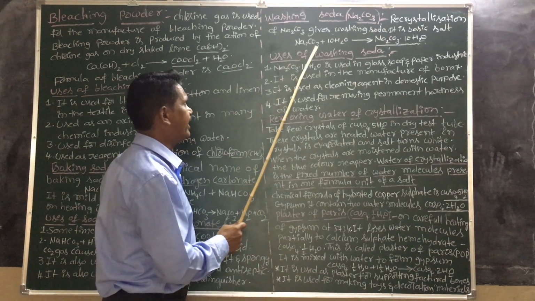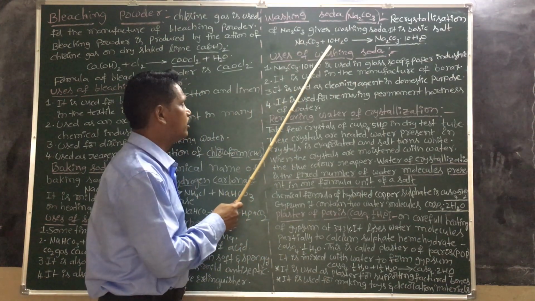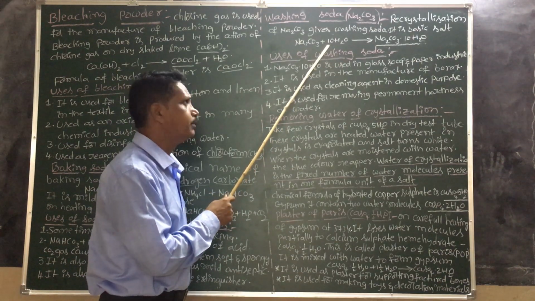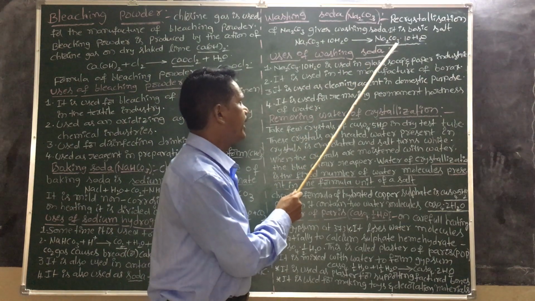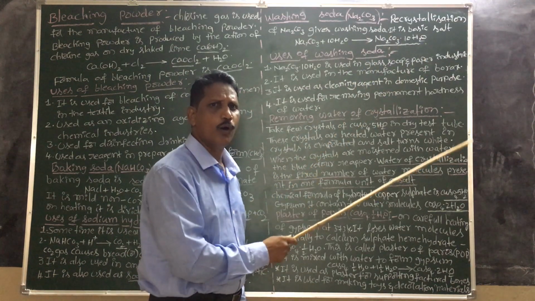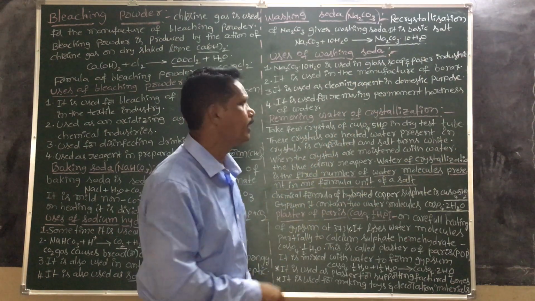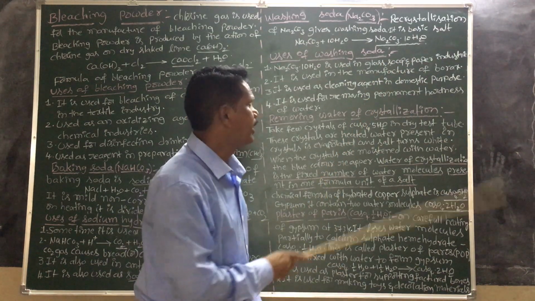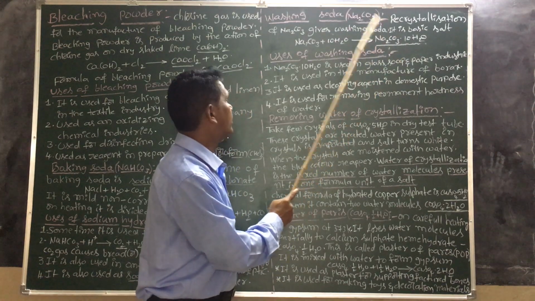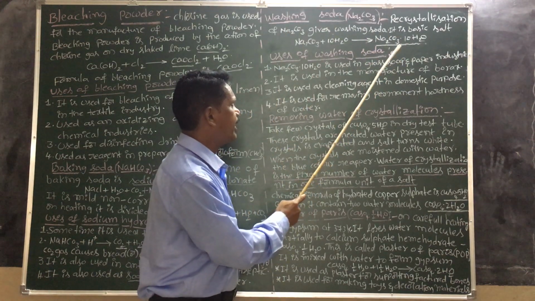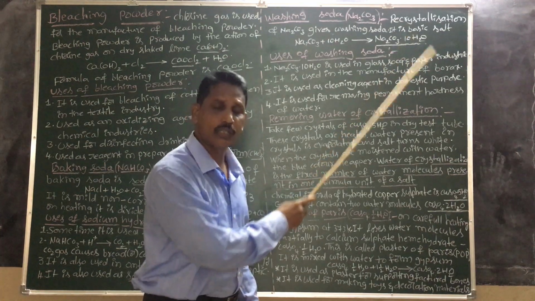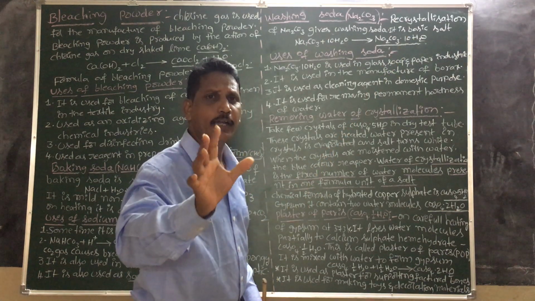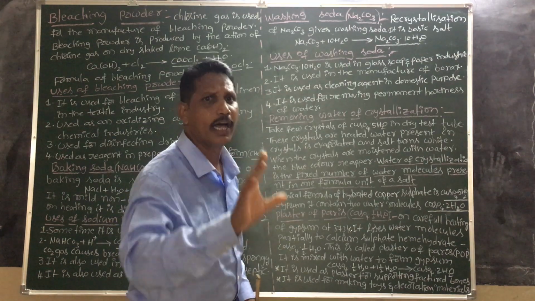So here Na2CO3 mixed with water, recrystallization, plus 10H2O gives rise to Na2CO3·10H2O. So the formula of washing soda is Na2CO3·10H2O.